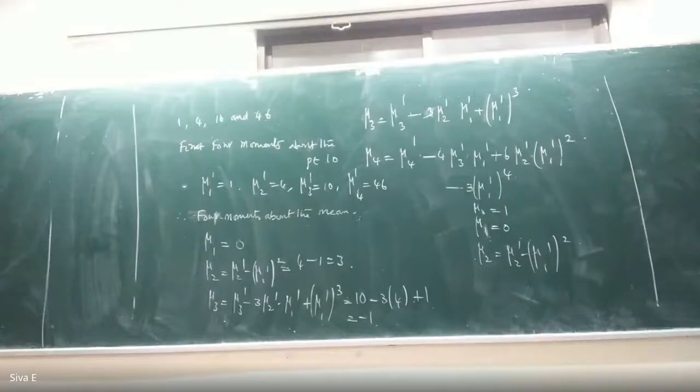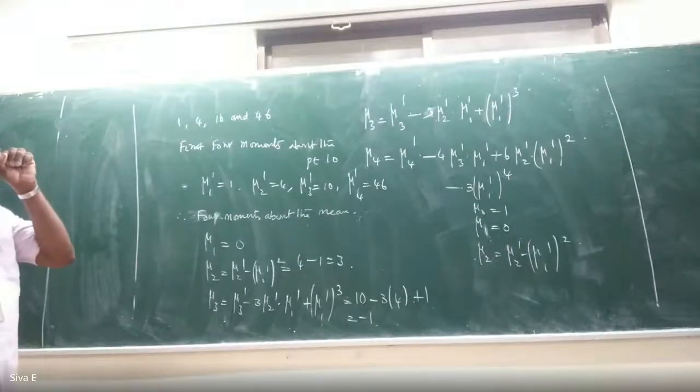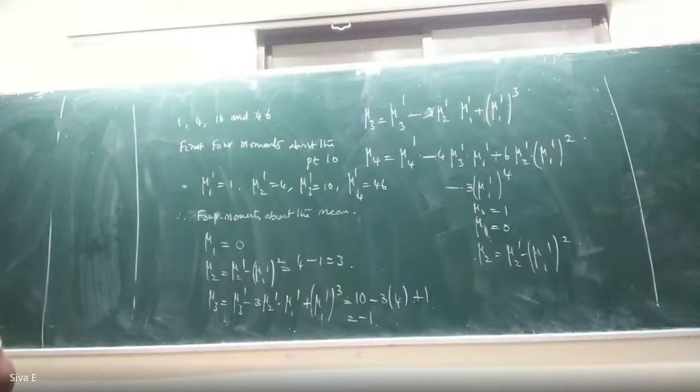No, 2, na? That's 1. No, sir, minus 1. Minus 2, sir. Okay, okay, just wait. One correction is there.